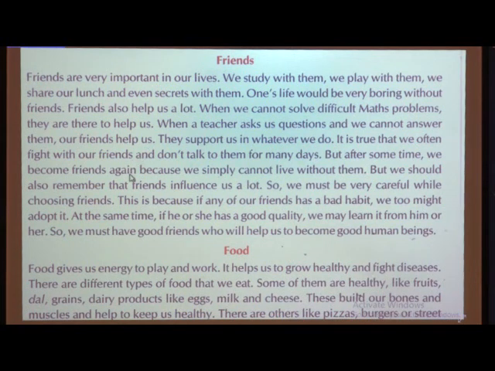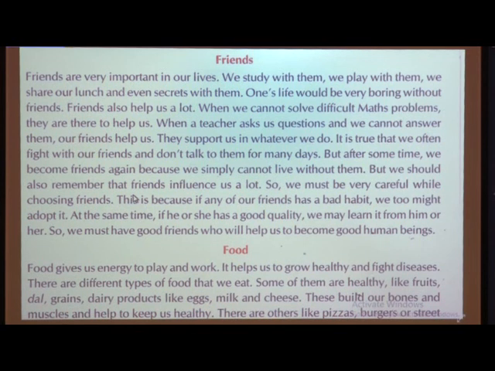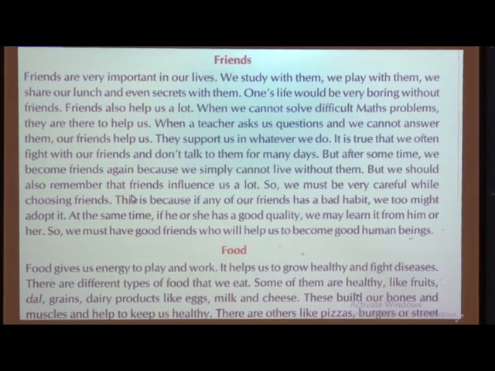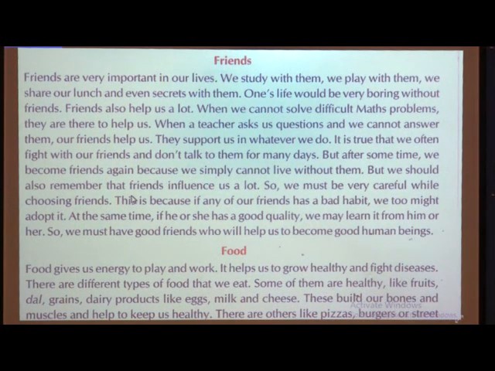First of all, a paragraph is a number of sentences which we write on a single topic. We are not going to use more than two or three topics; you are going to write on a single topic. Here they have given one example, on friends and food. See how they have started the paragraph. Before explaining this paragraph, I will let you know the three steps to write a paragraph. So, what is the first step?